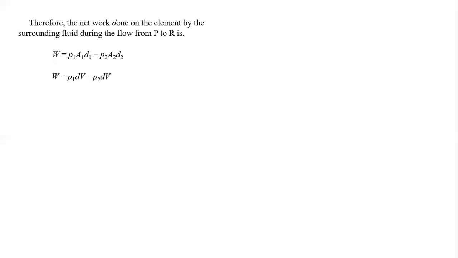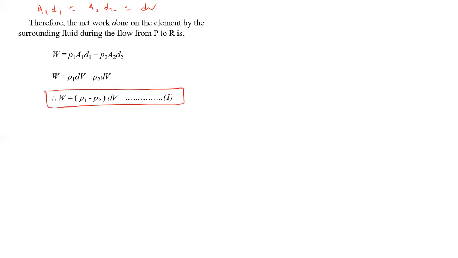A1 into D1 we can write as the volume dV, and A2 into D2 is also dV, as we just learned A1 D1 is equal to A2 D2 and it is equal to dV. So we get work done is equal to P1 minus P2 into dV. This is equation 1.